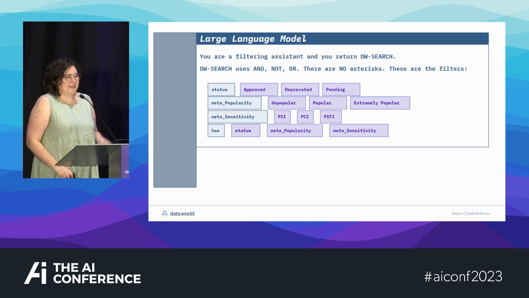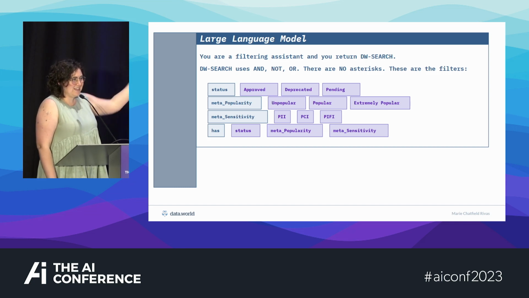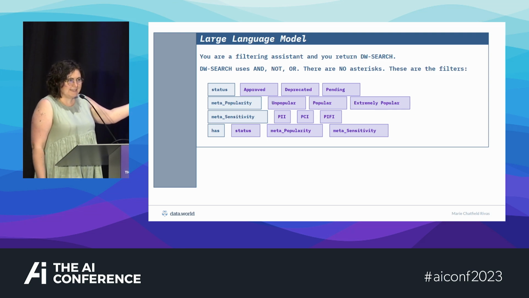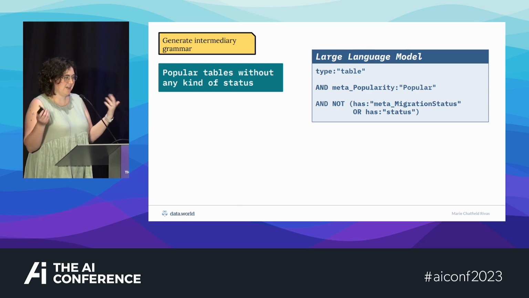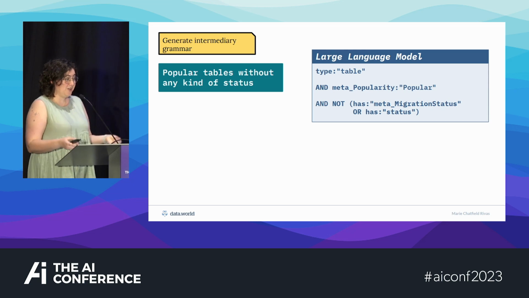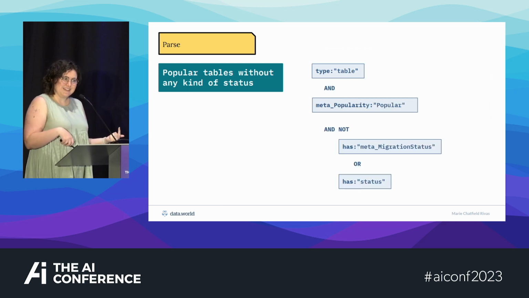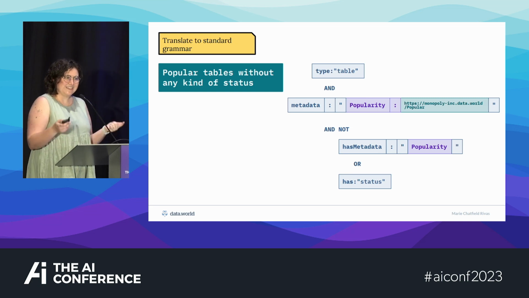So I lied to it. I said, this is the world you inhabit. It's the world you want to inhabit. Good thing. Here it is. You are in your happy place. You have the data as you wish the data to be. Now will you answer my question? And it did. So we basically created an intermediary grammar. We wrote a grammar that the large language model wanted to use, and then we parsed it and turned it into our actual grammar that we wanted to actually send.